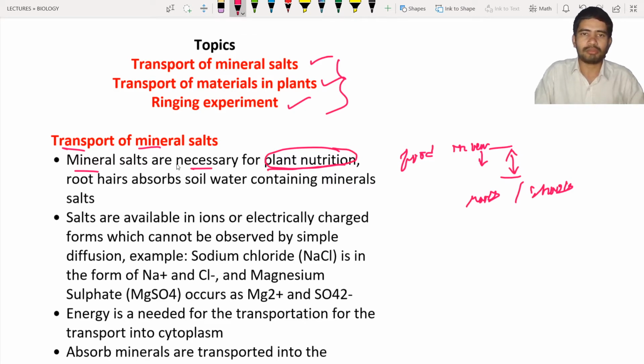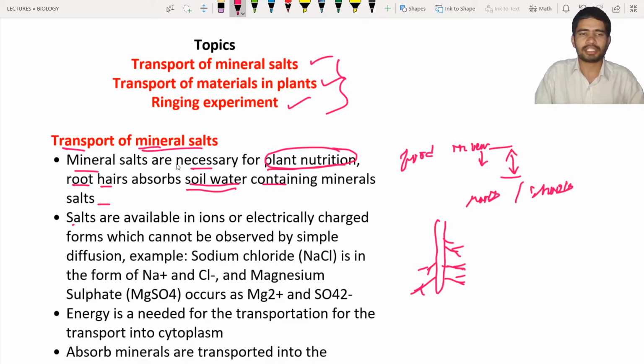Whatever materials are needed for the plant are absorbed through the root hairs. In the previous lectures we have also discussed this. Let us consider this is the main root, and this main root has some small hair-like structures. These hair-like structures are known as root hairs. These root hairs absorb the water, that is, soil water. But we have to remember that soil water is nothing but water present in the soil along with some chemical elements, or you can call them minerals. These minerals are present in the soil water, which contains the mineral salts.